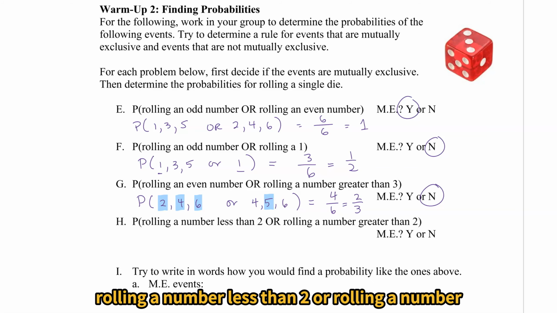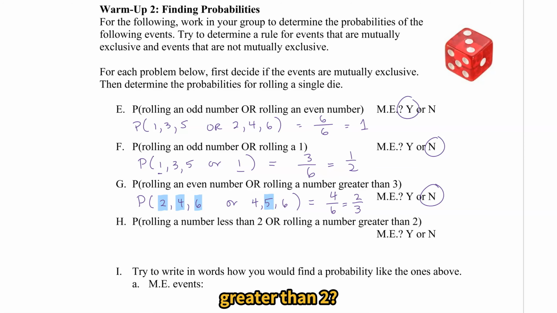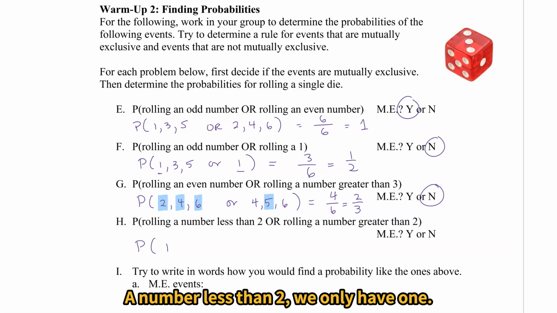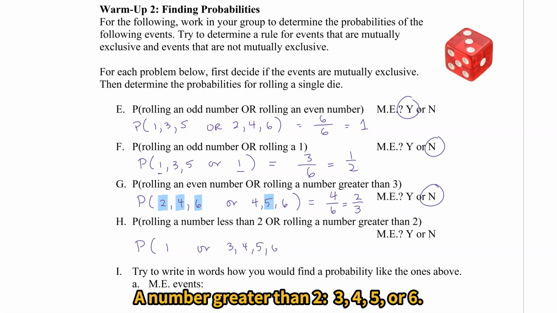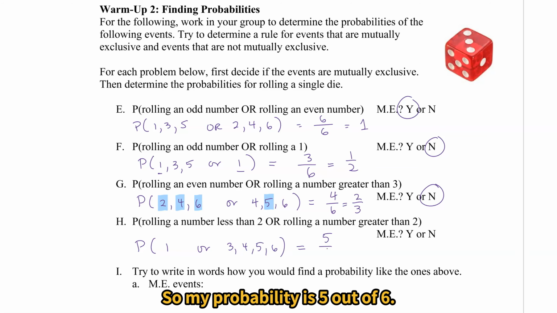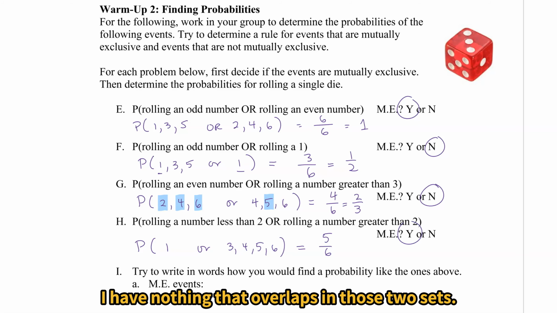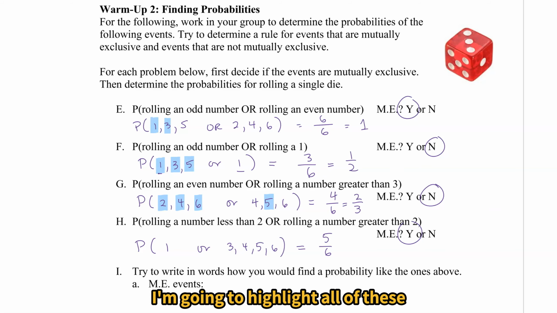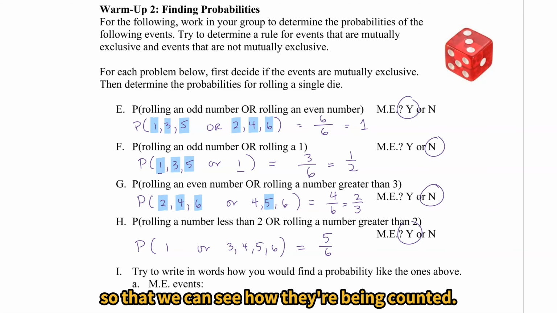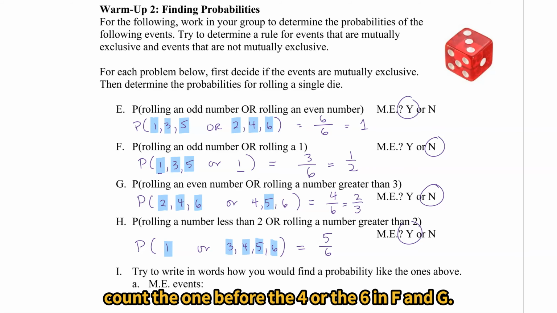And the last one, rolling a number less than 2 or rolling a number greater than 2. A number less than 2, we only have 1. A number greater than 2, 3, 4, 5, or 6. So my probability is 5 out of 6. These are mutually exclusive. I have nothing that overlaps in those two sets. And I'm going to highlight all of these so that we can see how they're being counted. That I don't double count the 1, the 4, the 4, or the 6 in F and G.